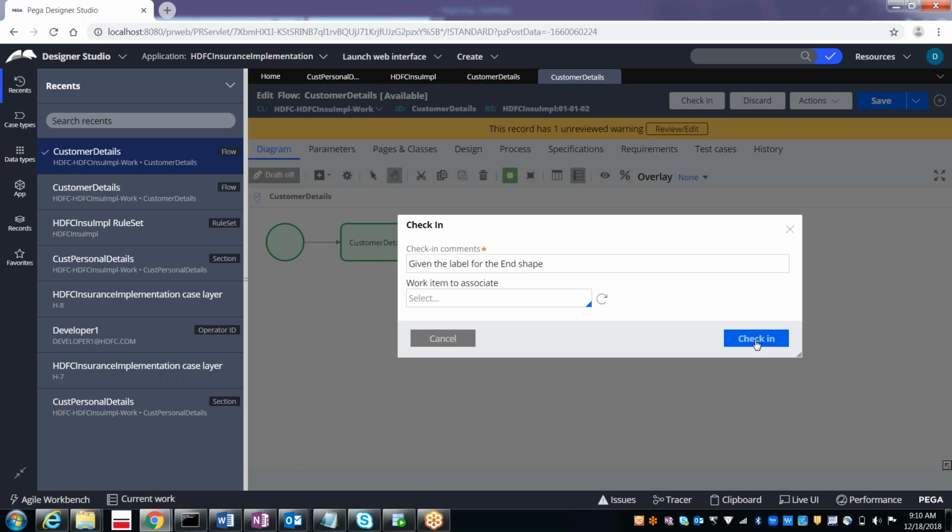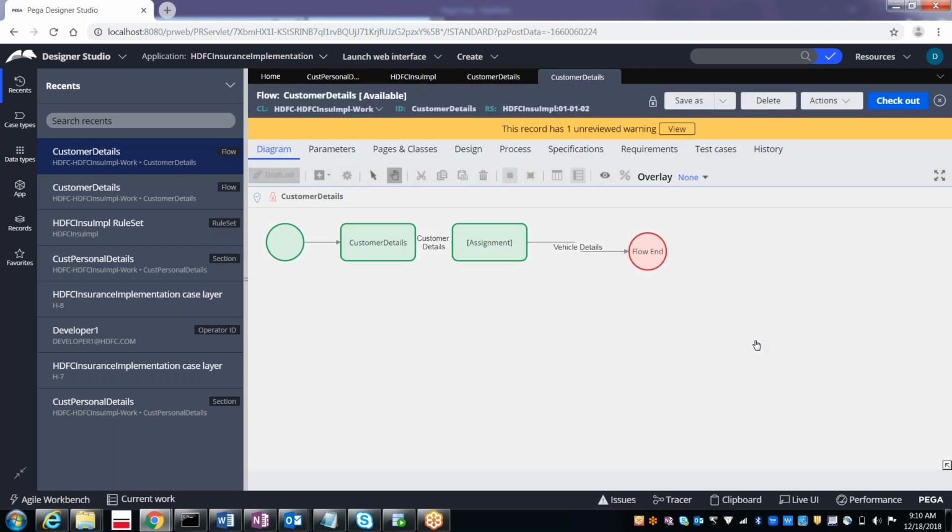Likewise, if the developer wants to do the changes on the customer details, he can change it, or he needs to save as again.